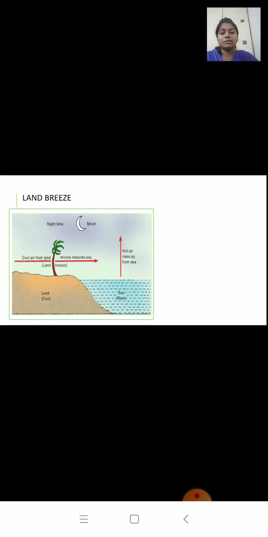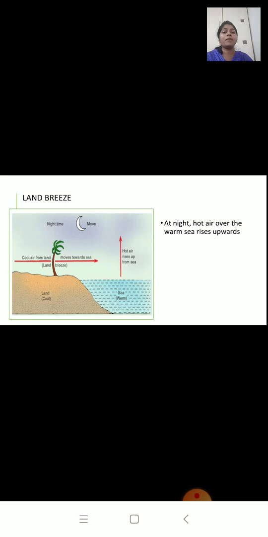So let's see what happens. During night time, there is no sun, so the land becomes cool very fast, and the air near the land also becomes cool. The sea is still warm because it takes time to cool down, so the air near the sea is warm.